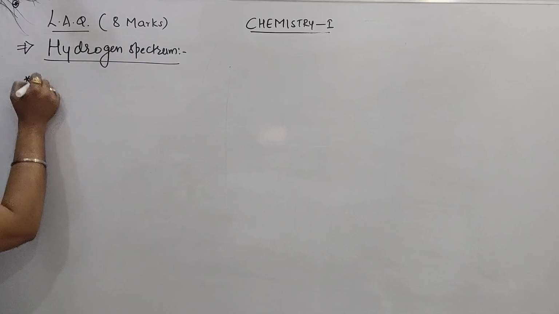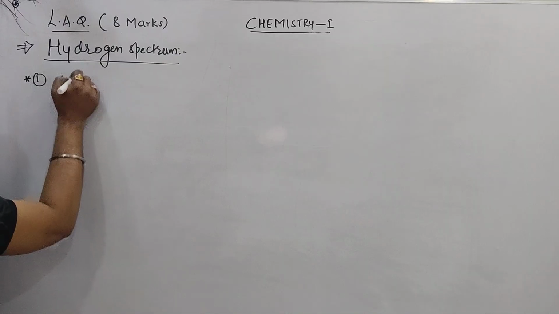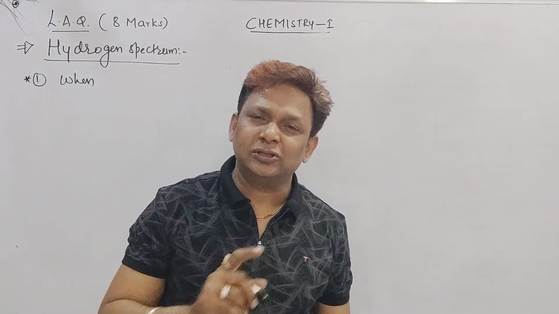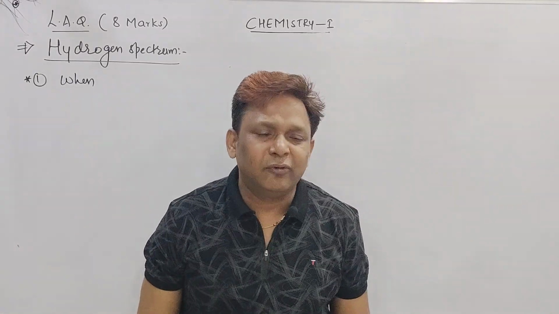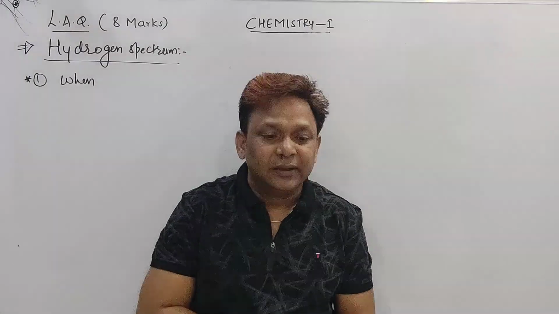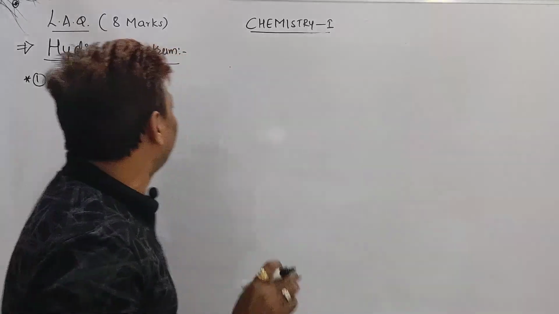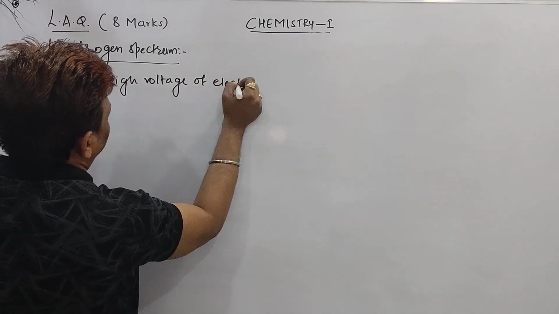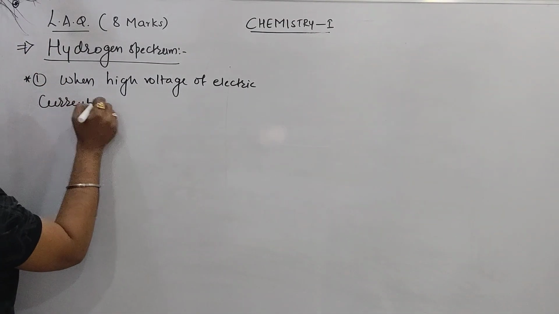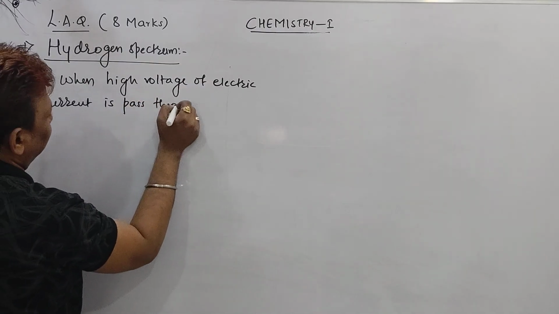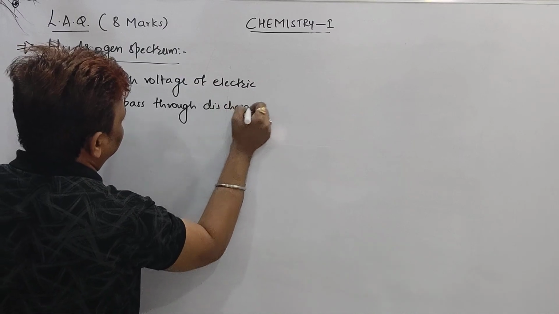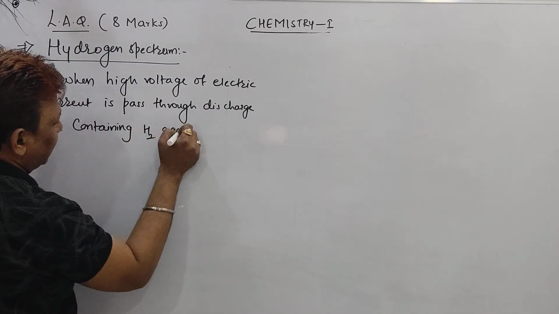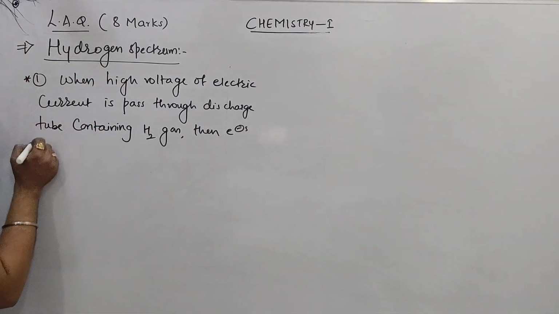Hydrogen spectrum. Point number 1: when a high voltage of electric current is passed through the discharge tube containing hydrogen gas, then the electrons in an atom absorb energy.